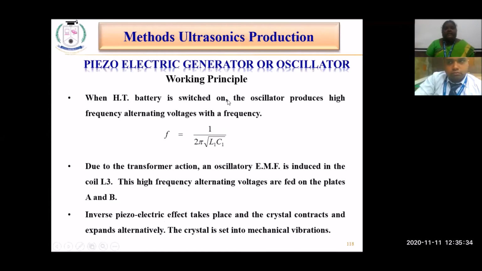What happens whenever the high tension battery is turned on? This oscillator produces the high frequency alternating voltage with a frequency f equal to 1 by 2 pi root of L1 into C1. So L1 is the one which is connected to the oscillator circuit, and C1 is the capacitor which is connected to the base emitter circuit. Due to the transformer action, an oscillatory electromotive force is induced in the coil L3.